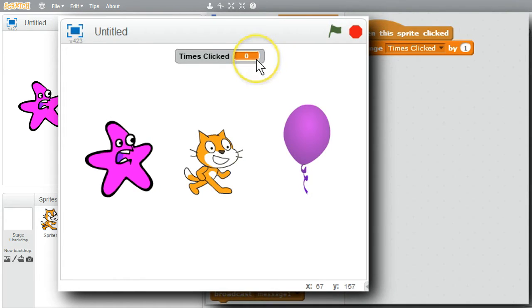Times clicked is 0, but it was before. I'll click on the starfish. Times clicked is 1. Click again. Times clicked is 2. I'll click on the cat once, it's 3. And again, times clicked is 4.